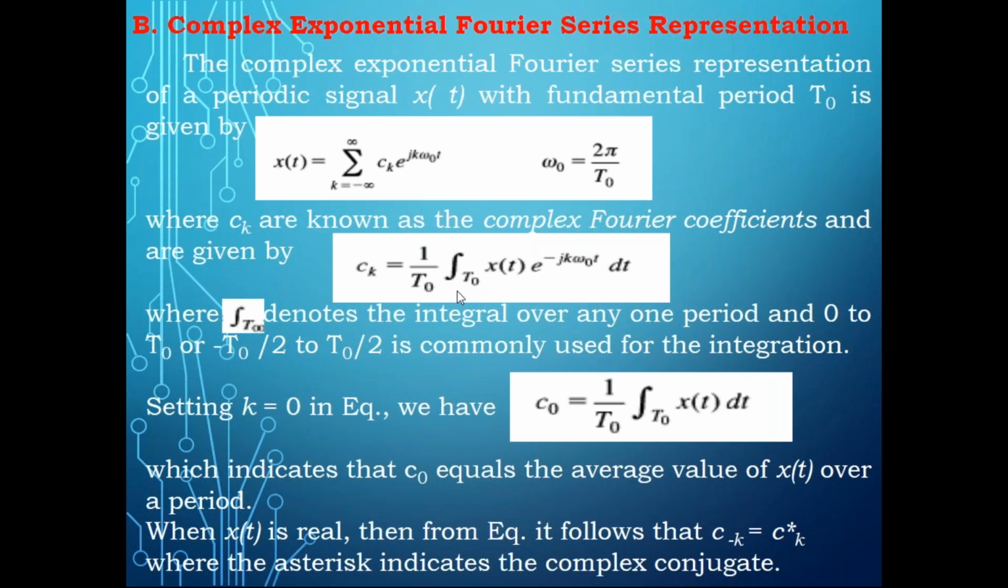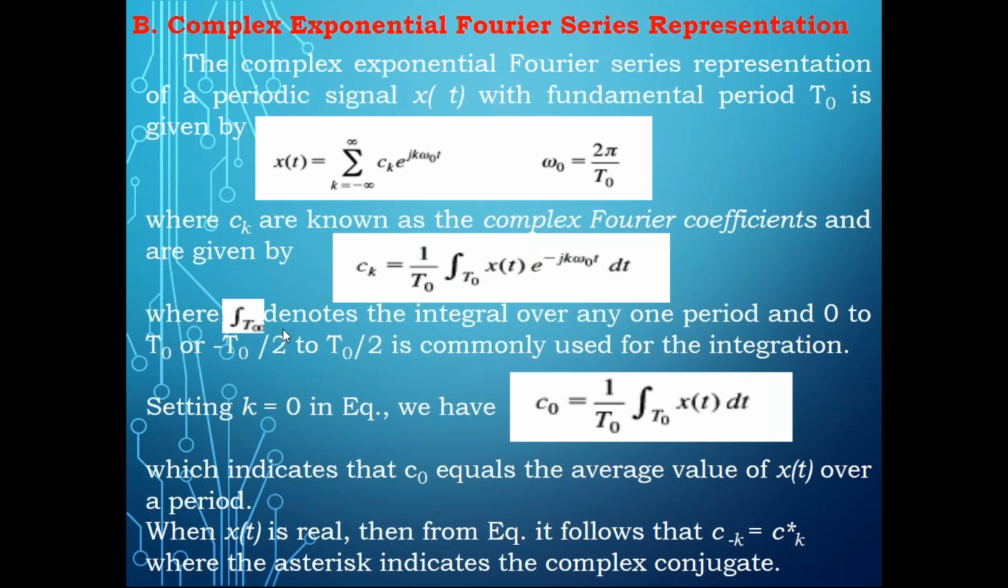You can calculate this integral either from 0 to t naught or from minus t naught by 2 to t naught by 2. We already discussed this in the last class also. When a signal exists over a period t, I can write that period as 0 to t, or I can write minus t by 2 to t by 2. So these are the two possibilities for representing the period t.